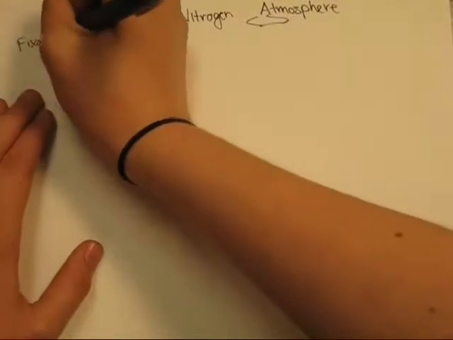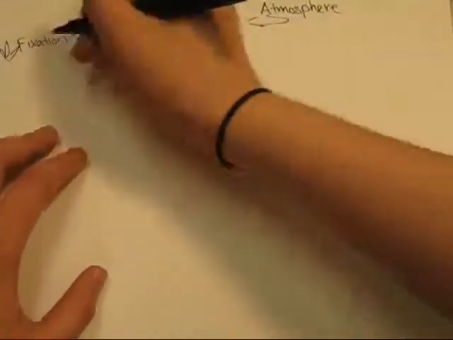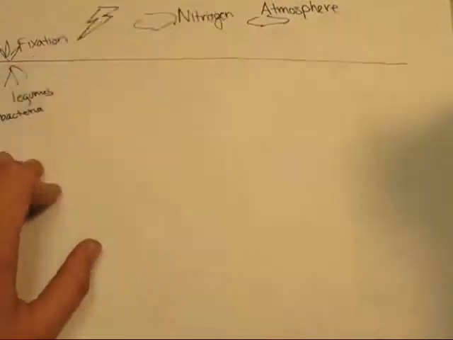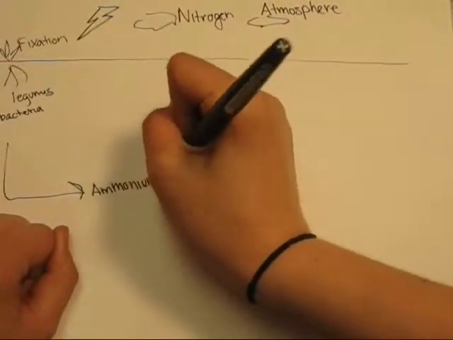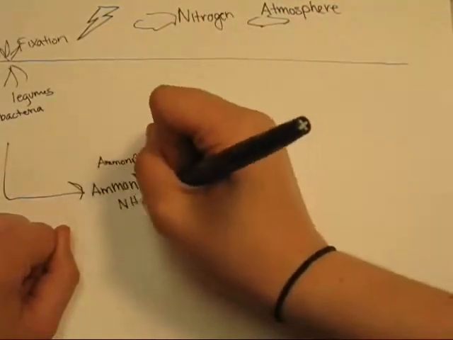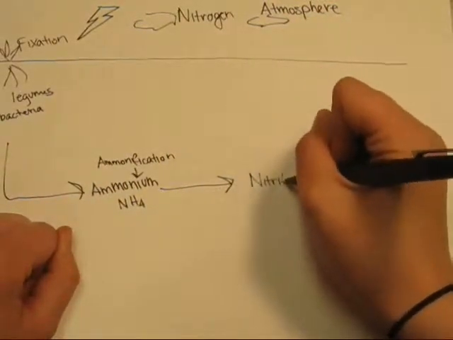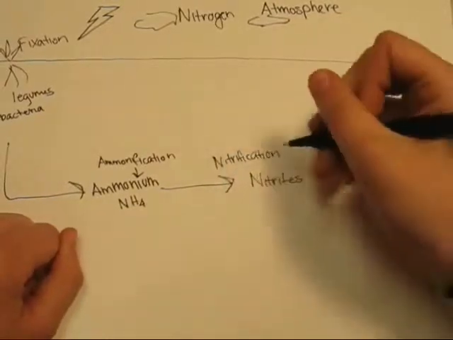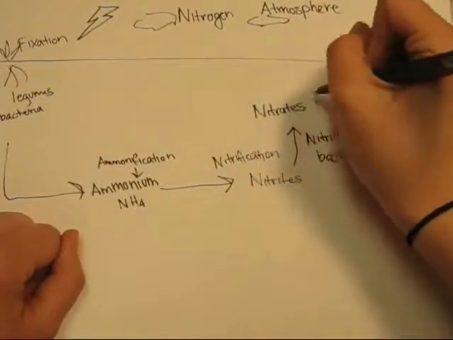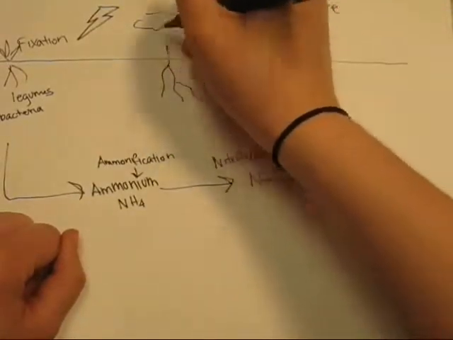So let's recap on this cycle. Nitrogen in the atmosphere can be fixated by nitrogen-fixing bacteria in the root nodules of legumes. This can then be converted into ammonium through the process of ammonification. Nitrification, through nitrifying bacteria, creates nitrites, and then through the process again creates nitrates through a different bacteria.